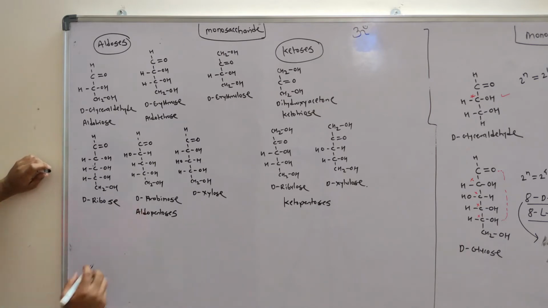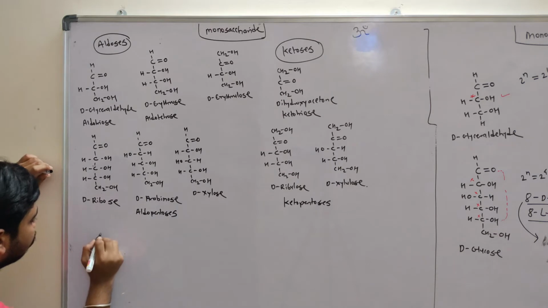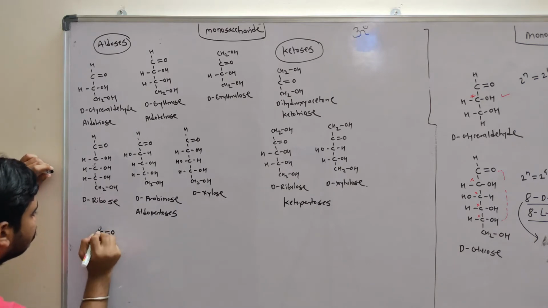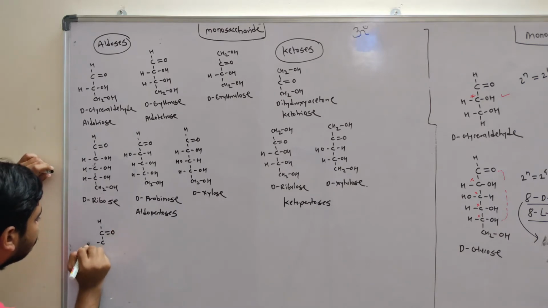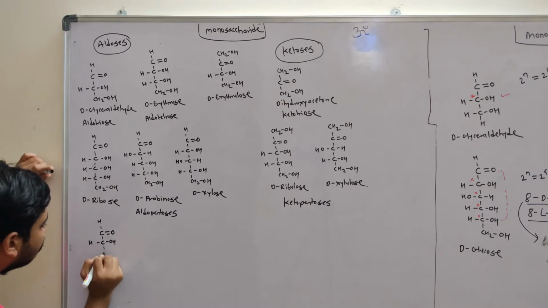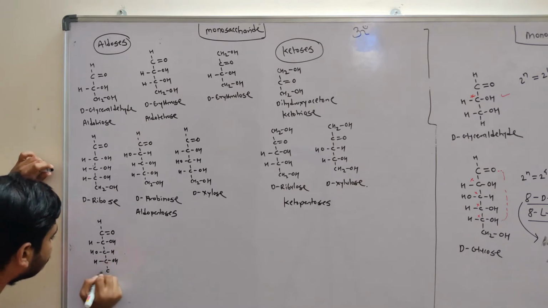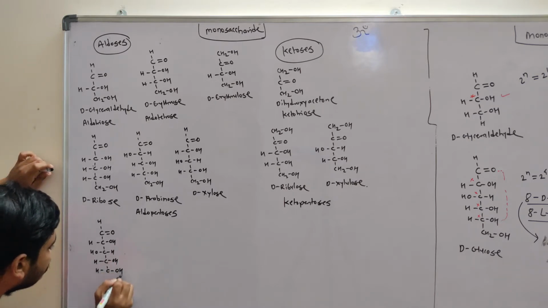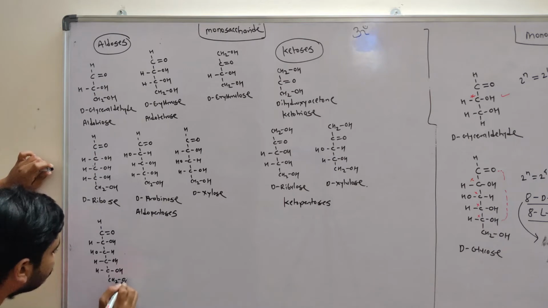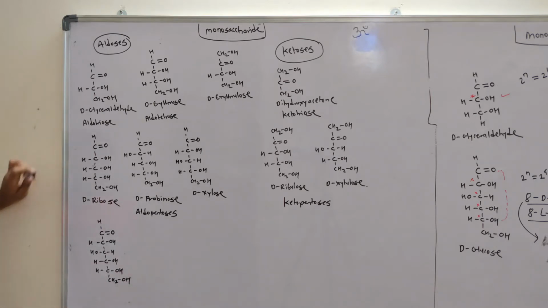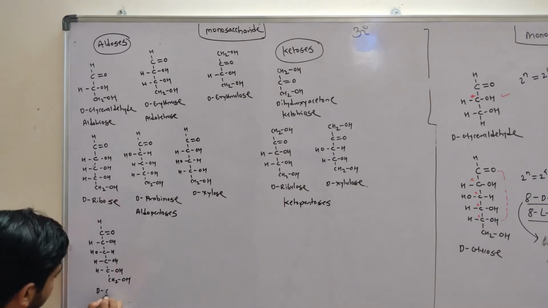Now we will see the aldohexoses. In aldohexoses, this is D-glucose.